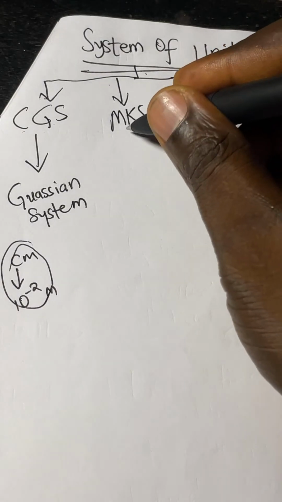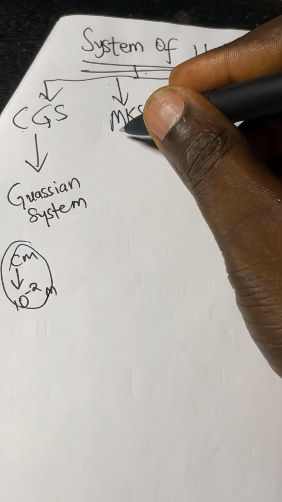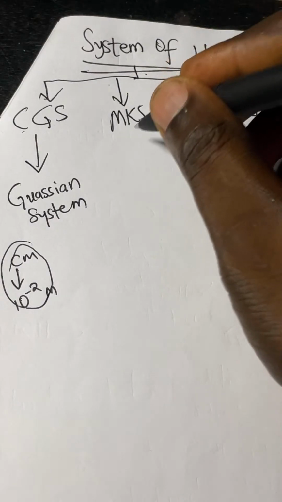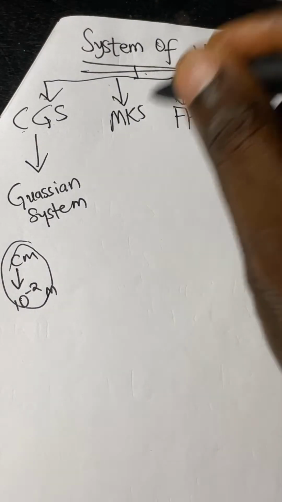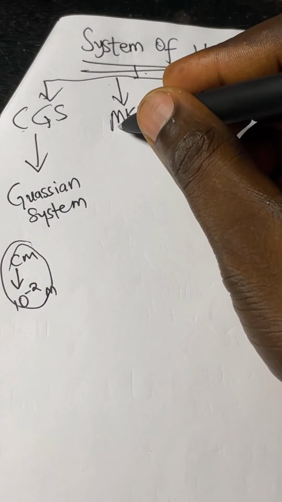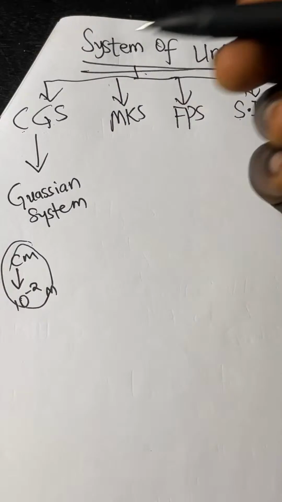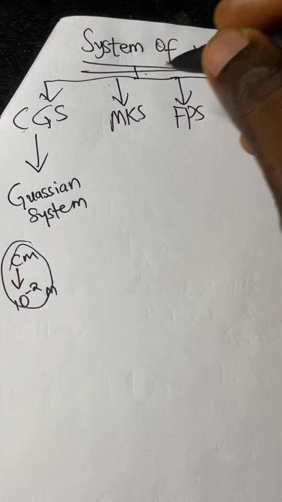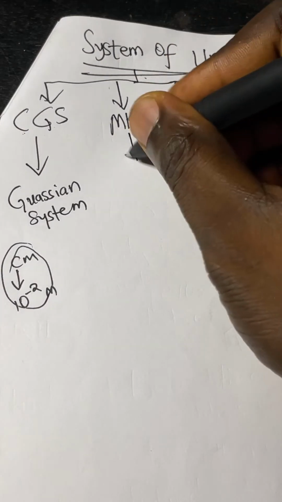So we also talk about MKS. This is meter kilogram seconds. Are you seeing it? Meter kilogram seconds. That is the kind of unit. All these are good units, and of course they are called the gravitational system.